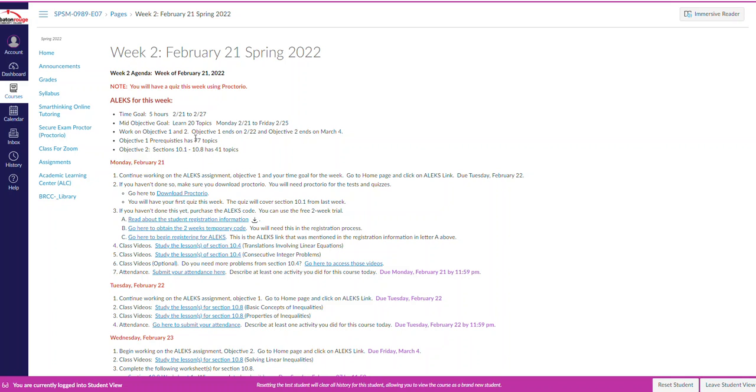Now the regular objective goals, objective 1 and objective 2. You need to be in ALEX, and the path it takes you on is where you need to go. They'll assign some topics in objective 1 and objective 2. Objective 1 ends on the 22nd, and objective 2 ends on March 4th, so you still have a little bit of time to do objective 2. But objective 1 had 77 topics. See where it says objective 1 prerequisites, that has 77 topics.